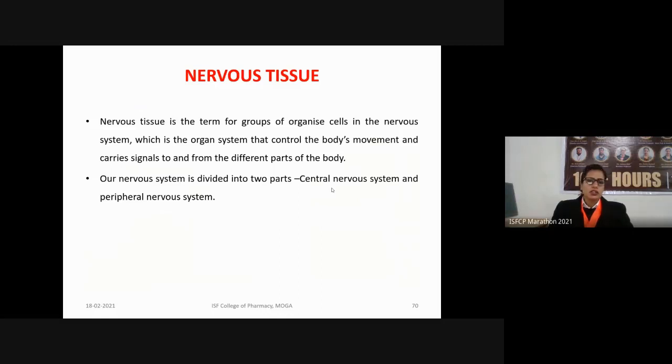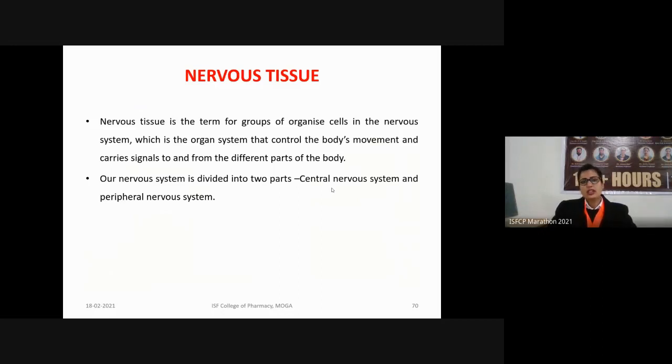And the other part we have is the ANS, the autonomic nervous system, which is not under our conscious control. So the ANS is further divided into the sympathetic nervous system as well as the parasympathetic nervous system.